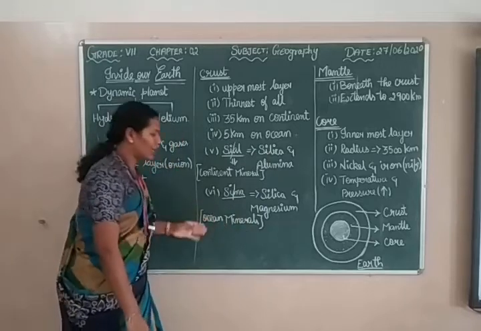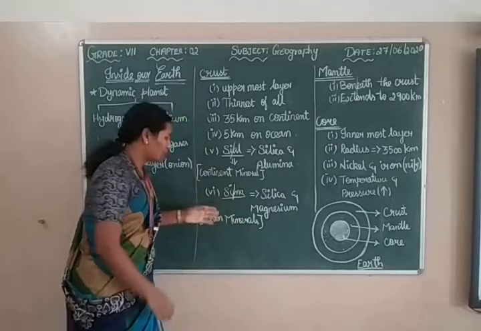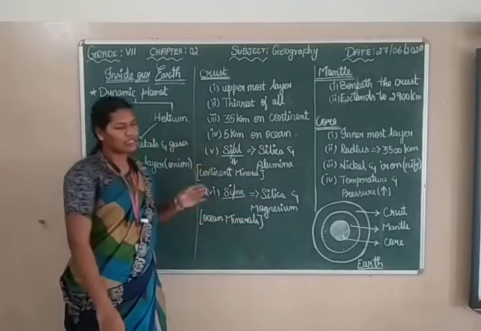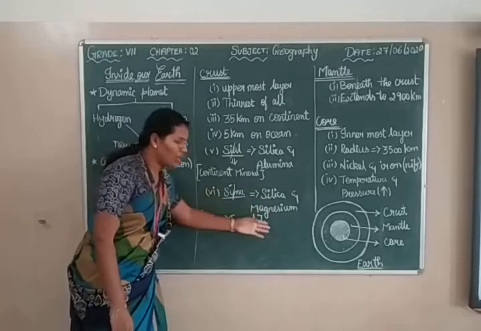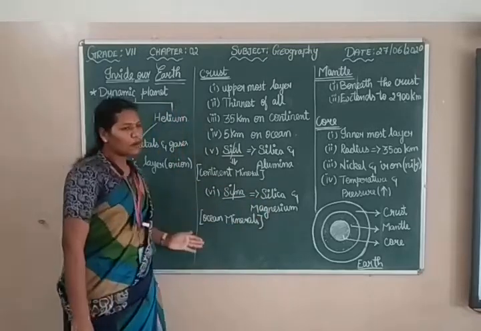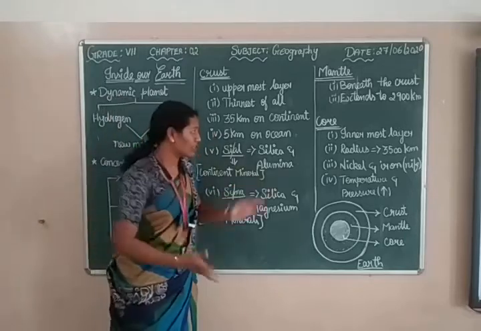In the ocean crust, what are the two major elements present? That is silica and magnesium, which they call Sima. Si for silica and Ma for magnesium. This is about the crust. We learned what the crust is and what the main elements present in the crust are.